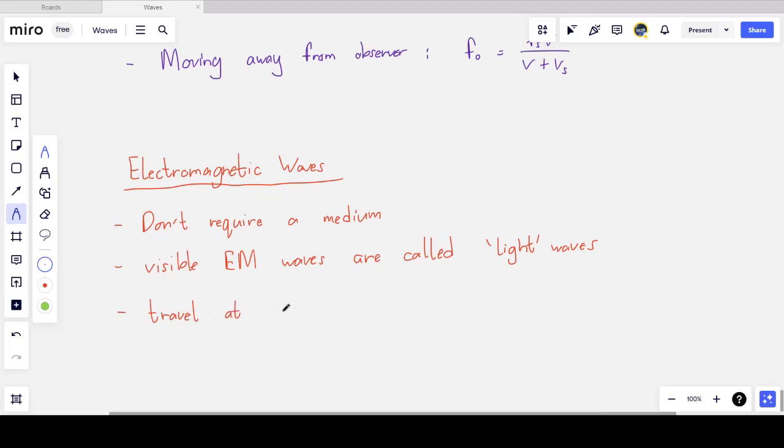The speed doesn't change much between vacuum and air, but the speed is the speed limit of the universe. It's 3 times 10 to the 8 meters per second. And this is the same for vacuum as it is for air, roughly. There isn't much significant difference between the two media. And so this is what the electromagnetic spectrum looks like.